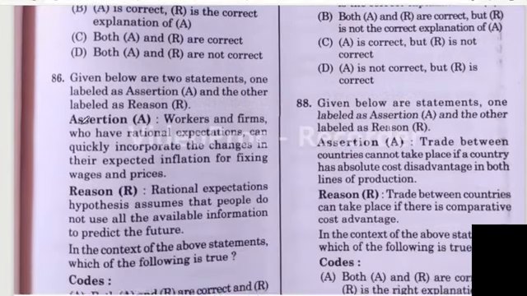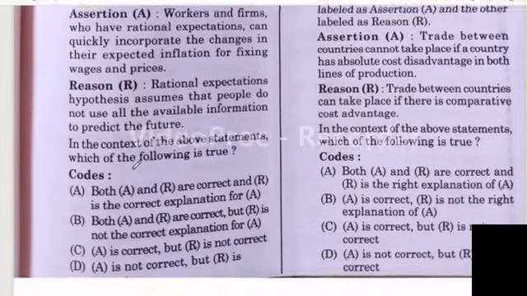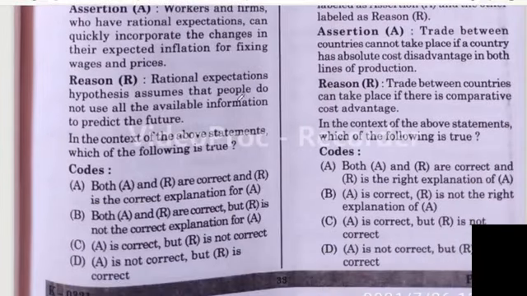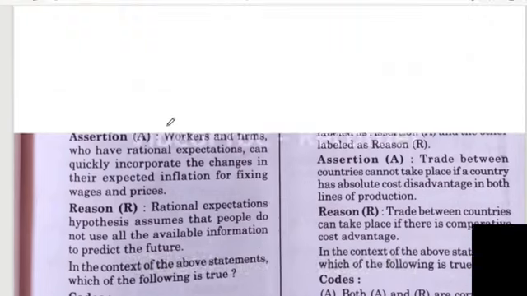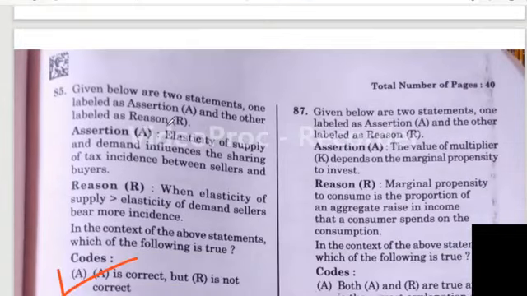Question number 86. Again, an assertion and reason question. Assertion: workers and firms who have rational expectations can quickly incorporate the changes in their expected inflation for fixing wages and prices. The reason: rational expectations hypothesis assumes that people do not use all the available information to predict the future. Yes, the four options are given here.